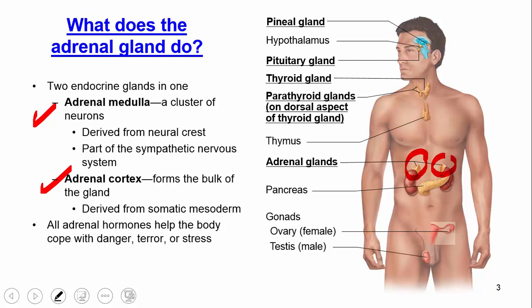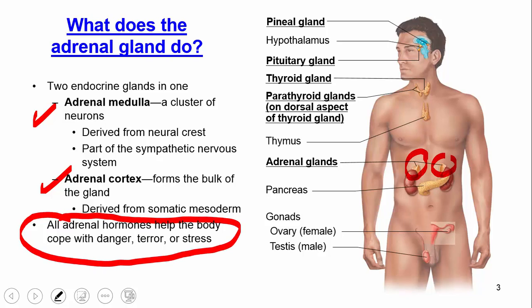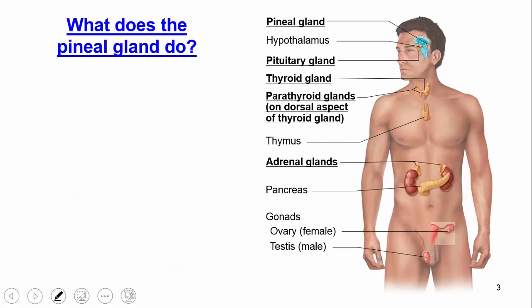Whenever we think adrenal glands, we're thinking of hormones that are released to help someone cope with stress: danger, terror, or any type of stress you could imagine. So what's the main function? When our sympathetic nervous system is activated, when we see a bear, or we have that huge exam coming up, which hopefully doesn't happen, your sympathetic nervous system would be activated.